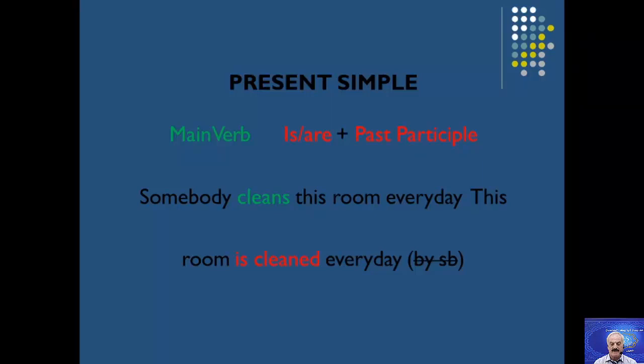Present simple. With the present simple, the main verb is, with is, are, and past participle. Then, any sentence in the active, what must I prepare? Verb to be: is, are with the present simple; was, were with the past simple; be and being with any sentence that has an auxiliary verb.